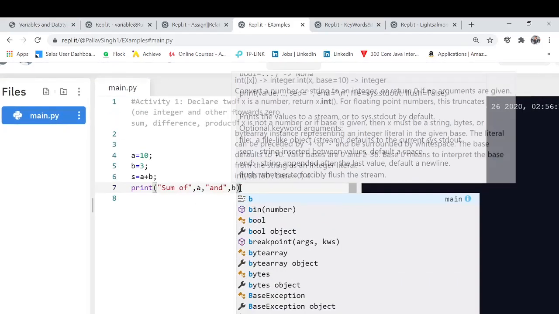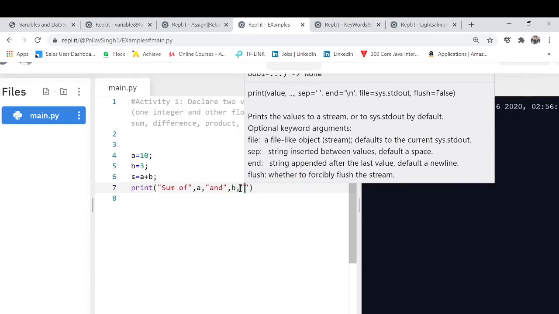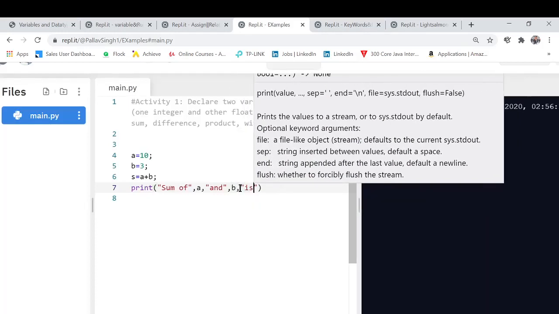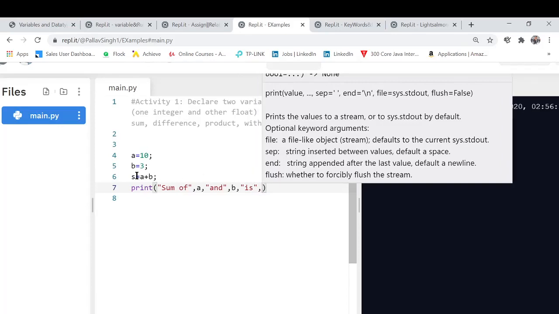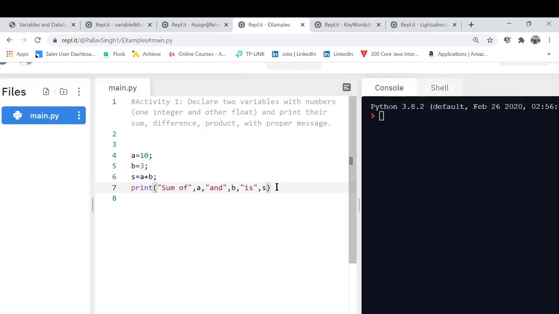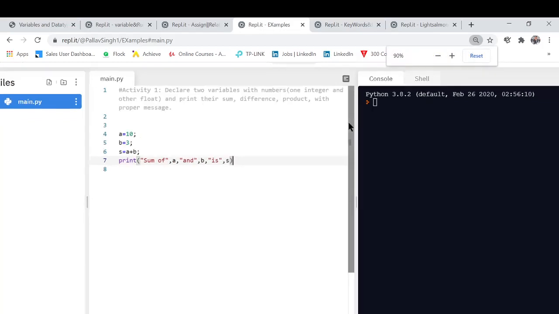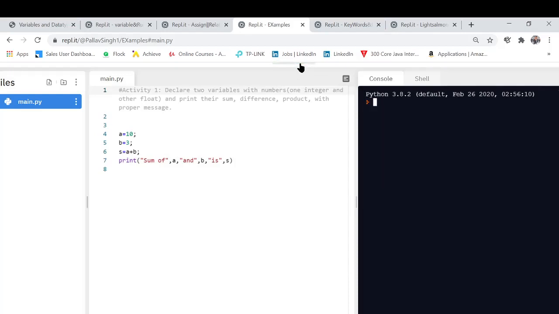Now I want another message, which is: what's the answer? The answer is stored in s, so it will be shown as s over here. Okay, till now no issue. Let's check by running it. Here's the run button.